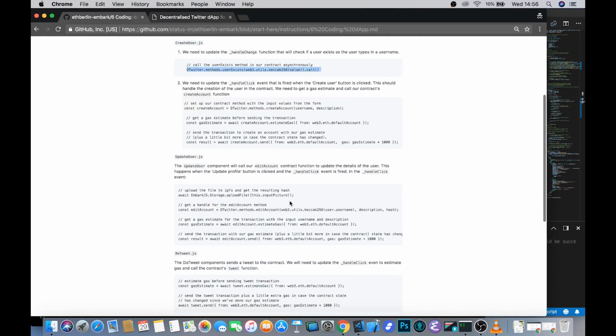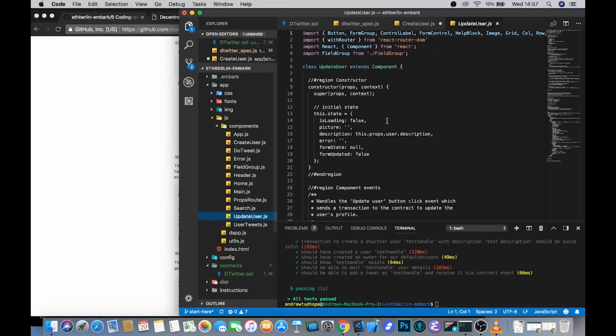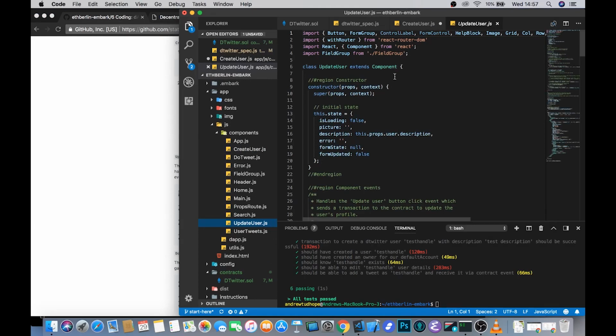We now move into the update user function. So if you take a look here, update user is a little bit further down. It looks very similar to create user, and this is the joy of using React. Again, the modularity that comes with this stuff is just unbelievable, and so it's really easy to create as many different components as you need using the structure, which is why I say that this is such a useful template, because it doesn't have to be btwitter that you're building. You can just use the data flows and structures that have been set up here and optimized by the Embark team to really kickstart your projects and really get it going with a bang.